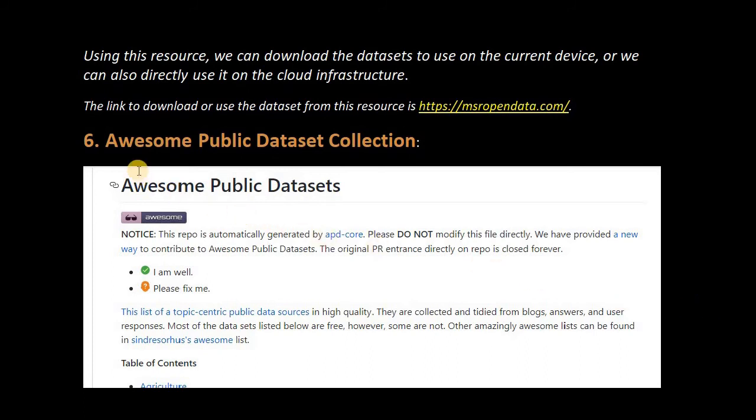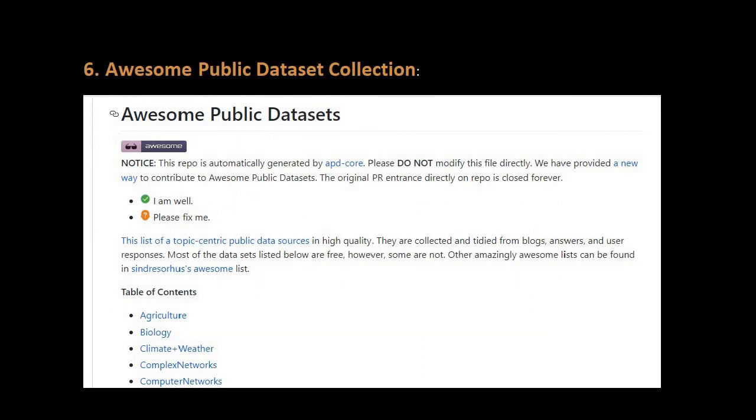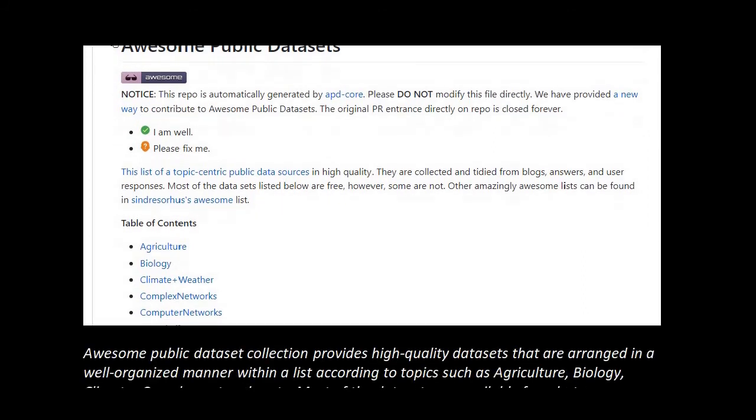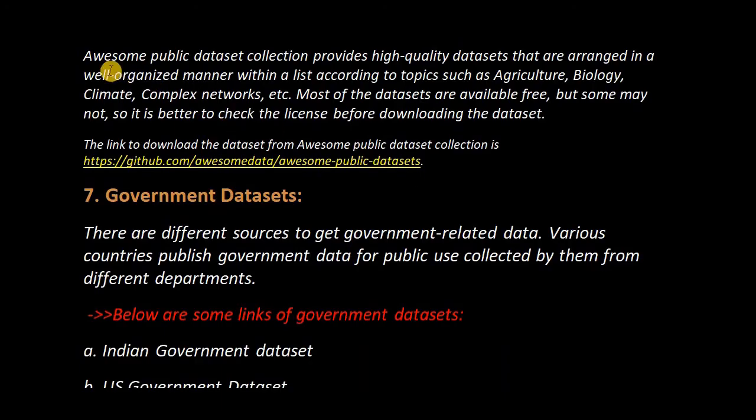Now next is awesome public dataset collection, right? This is another source of datasets. Now when you log in to this you will get this type of interface. Now let's see what type of content you will get here. This is agriculture, biological field, climate, weather, complex network, computer network and many more kinds of data sets you will get from here.